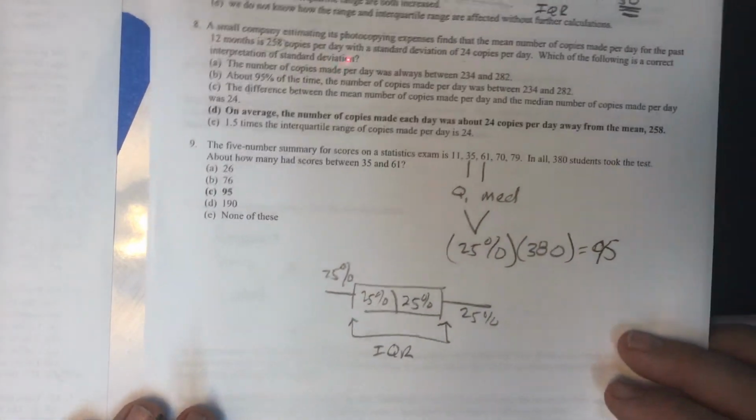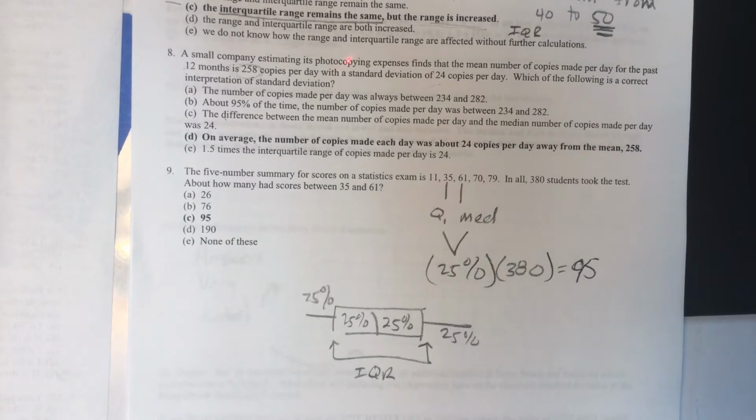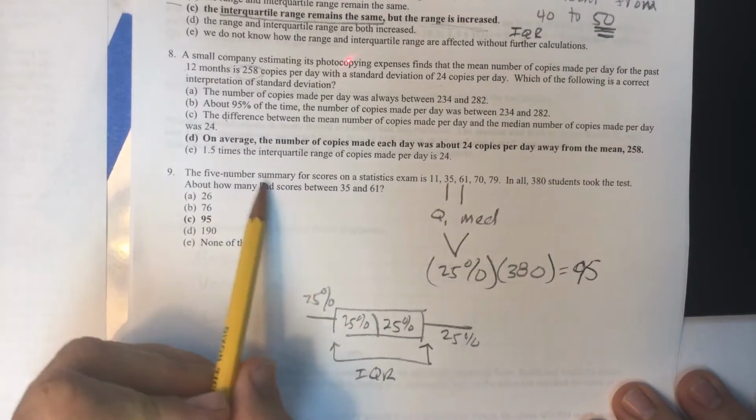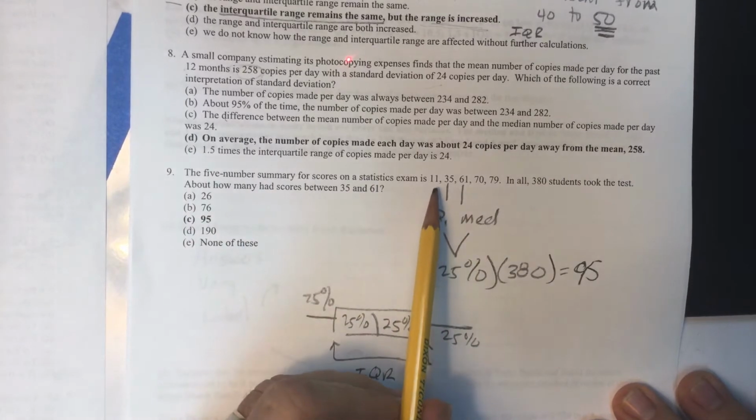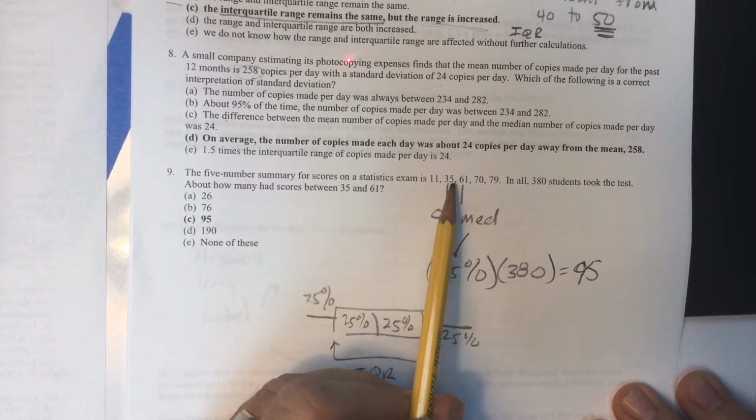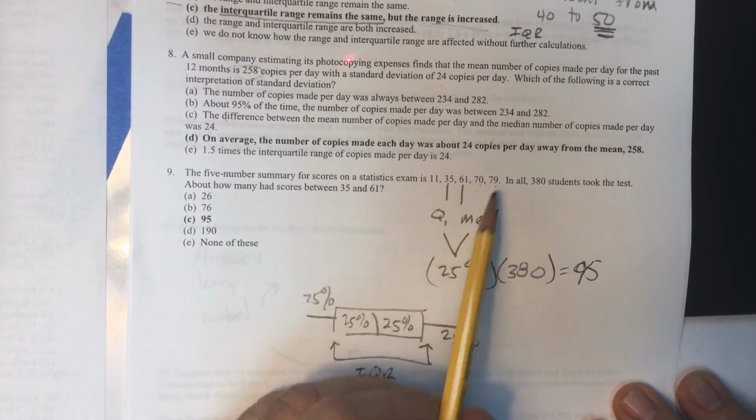Number 9, they're never going to ask you like, oh, what's the median? Those days are long gone. So they're going to give you the 5-number summary. Don't forget that this is min, Q1, median, Q3, and maximum.